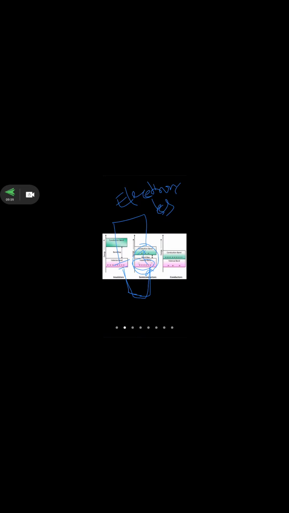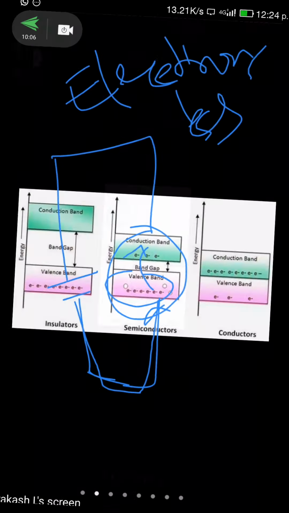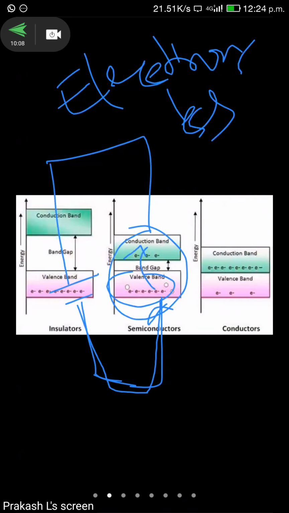Simple form. Working of a semiconductor. How many terminals do we have in a semiconductor? Only two terminals, positive and negative. Positive is called holes and negative is called electrons.